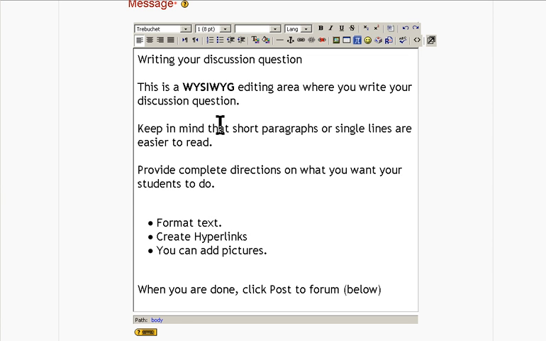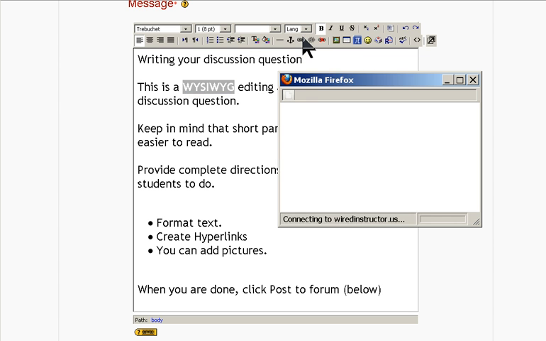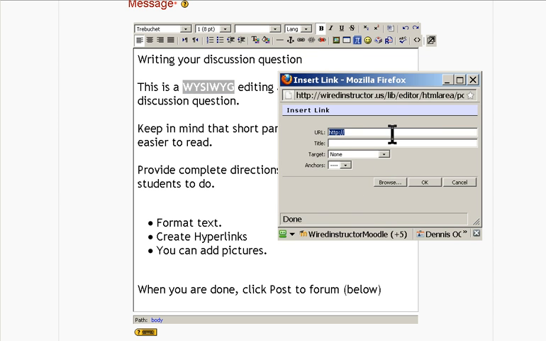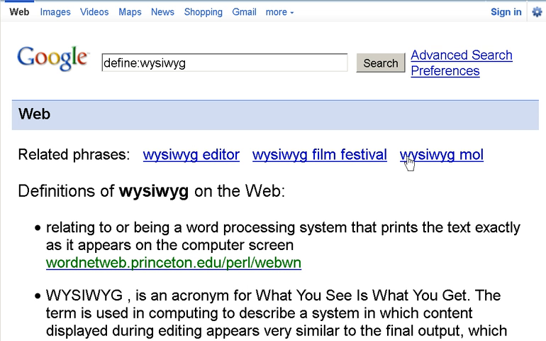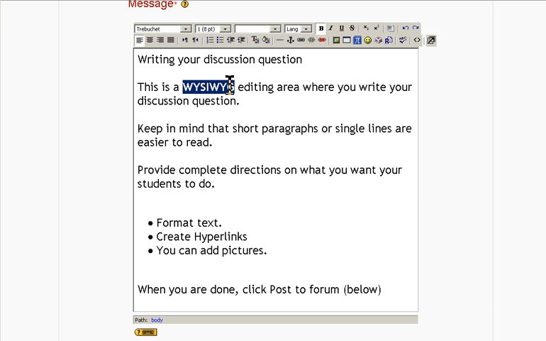Let's look at how we can create a hyperlink. I'm going to create a hyperlink for the word WYSIWYG, and I'm going to do that by first highlighting WYSIWYG and then clicking this link. It looks like a chain of iron, right? Insert web link. We do that, and it's going to ask me for the information needed to create a link. Well, I've gone ahead and decided I'm going to create a link for WYSIWYG. I've found the definition on Google. Now I'm going to go back to my screen and add it in.